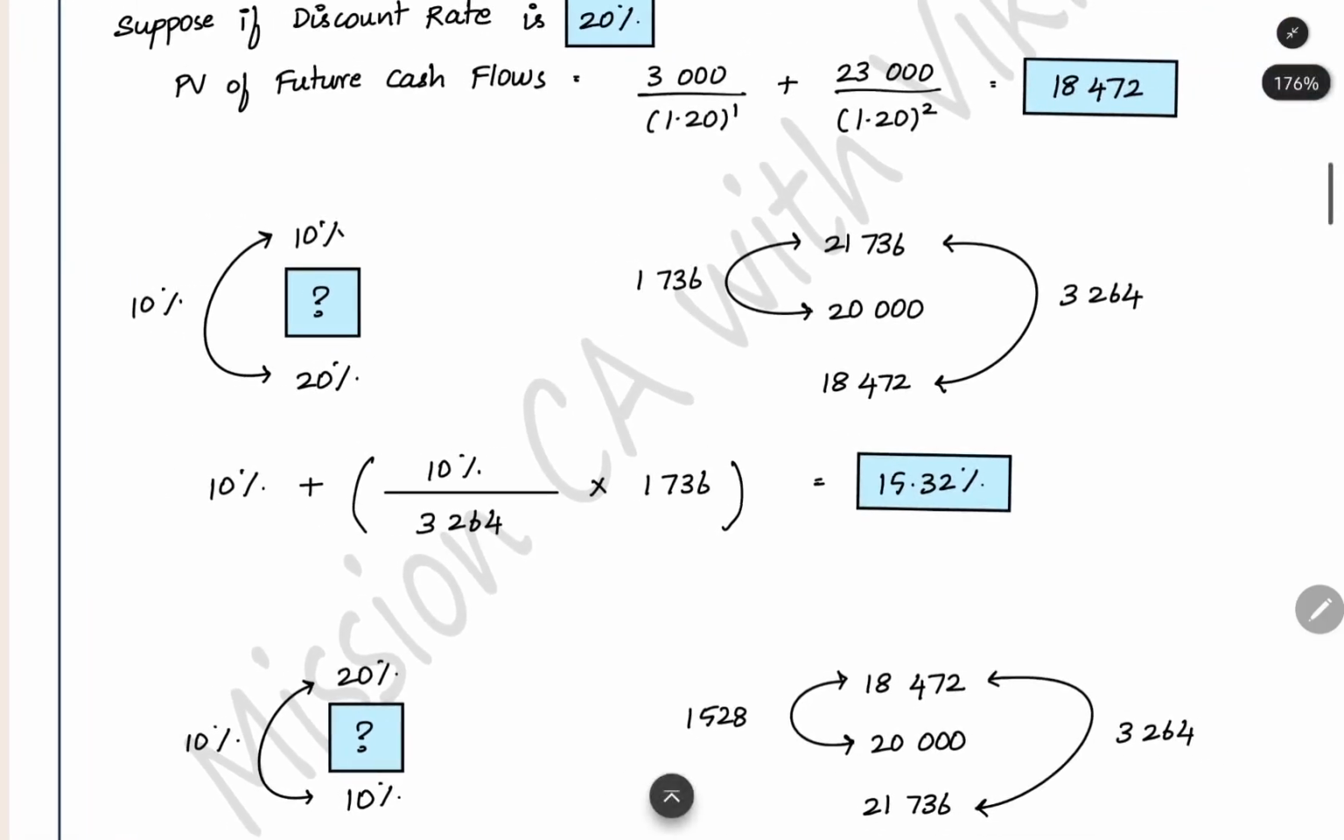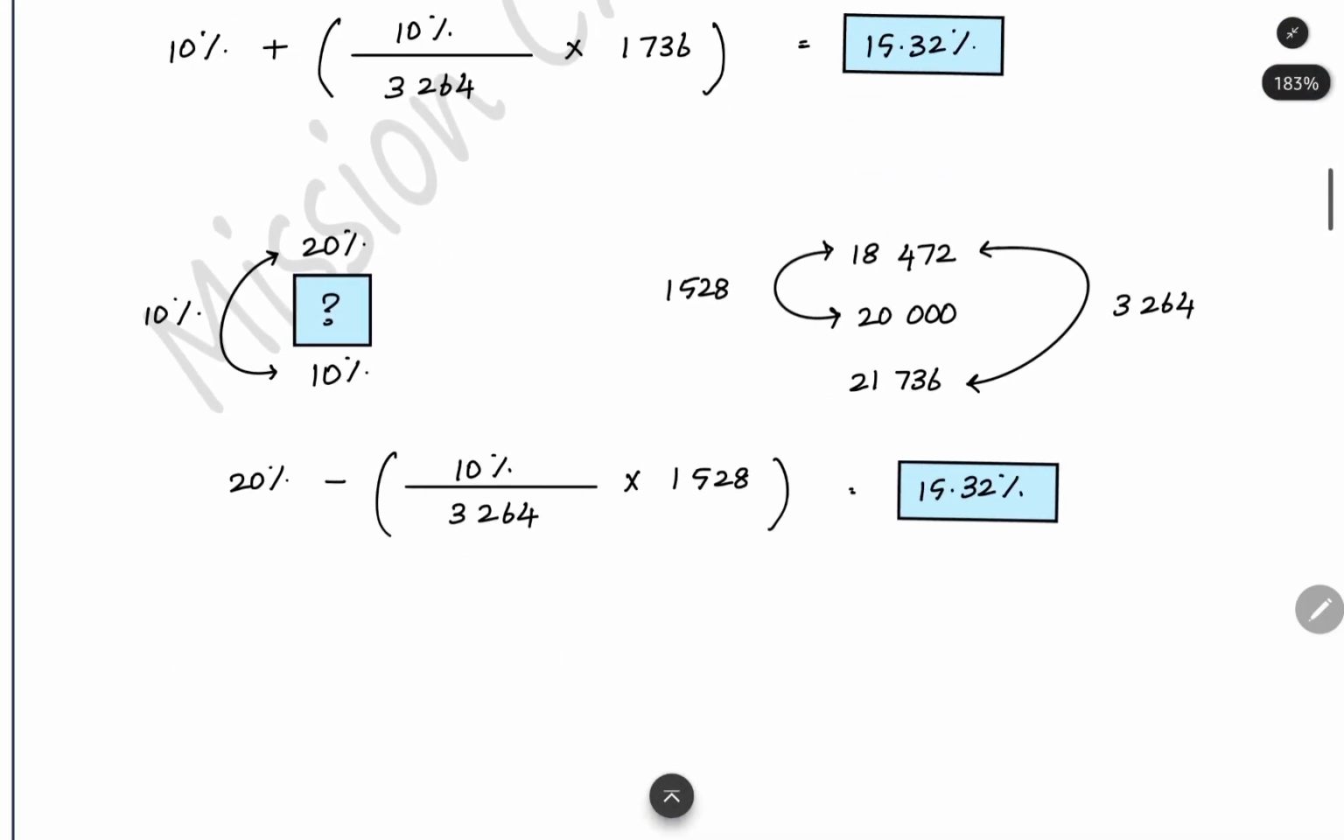Now we can do it from 20 minus also. From 20 we are getting the present value of 18,472. We have to add some present value to bring it to 20,000. So we are changing some present value. So we have to make an appropriate change in the discount rate also. Only then we will get the correct discount rate. We are adding 1,528 present value, and then how much we have to change the discount rate, that we have to see.